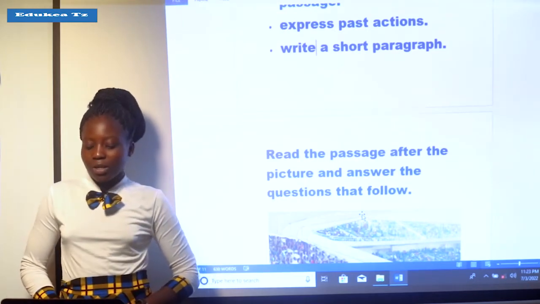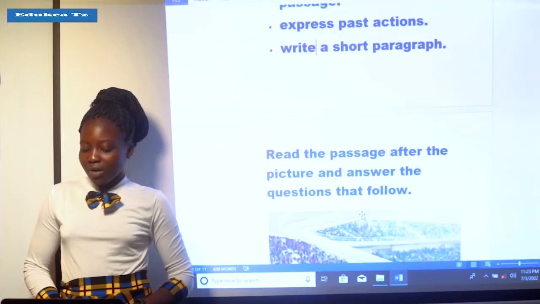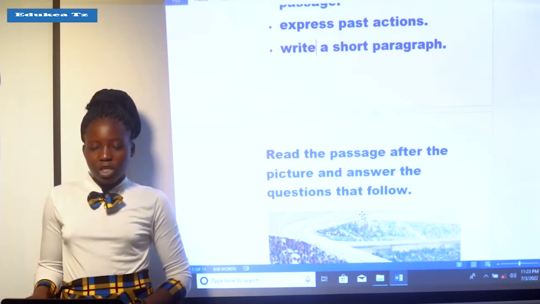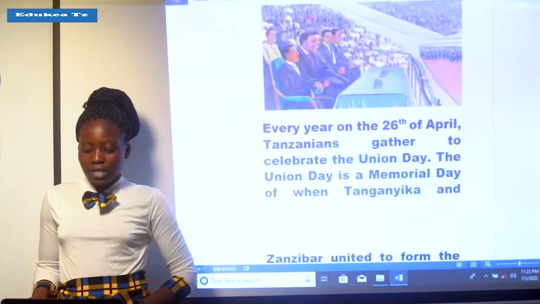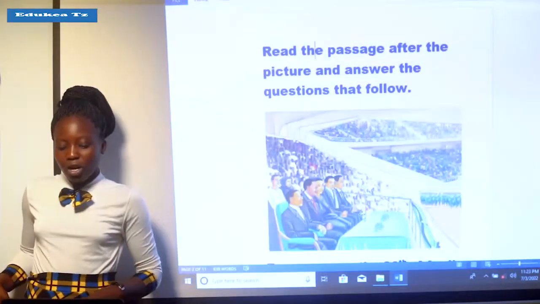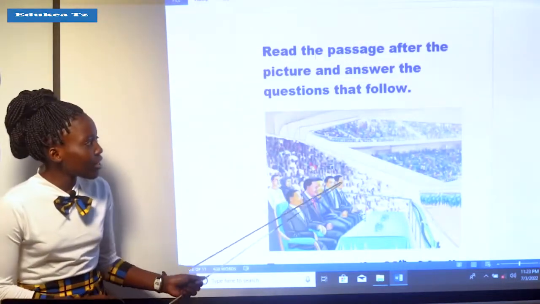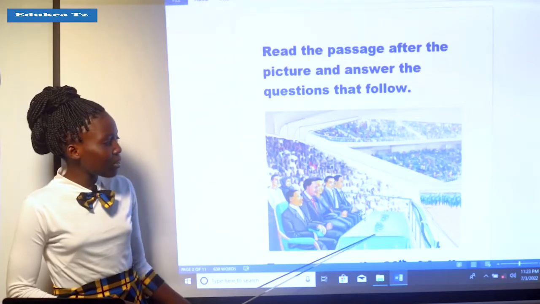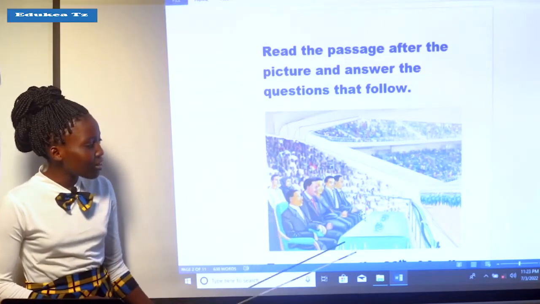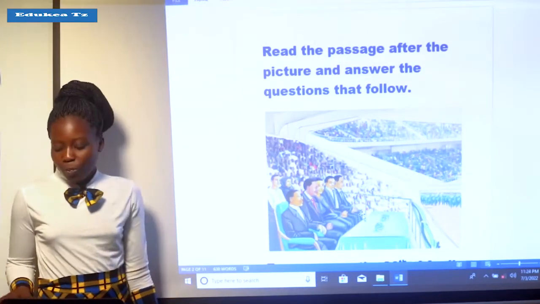To start, read the passage after the picture and answer the questions that follow. This is the picture, and as you can see, many people are gathered in this picture.